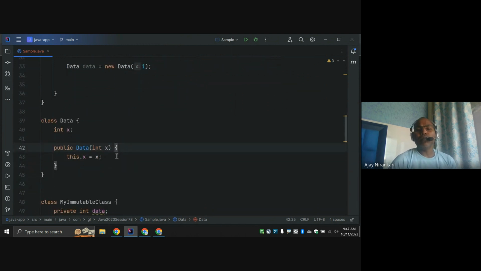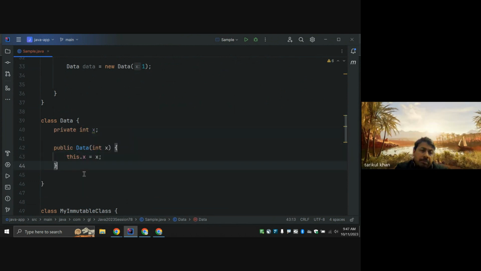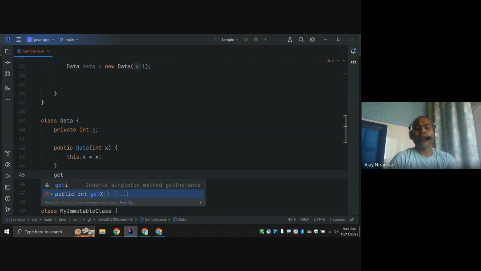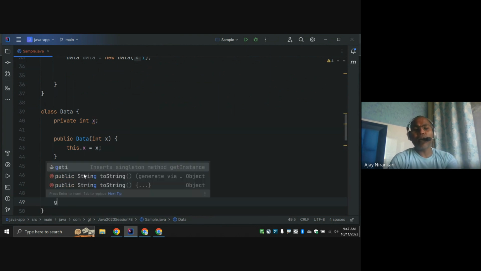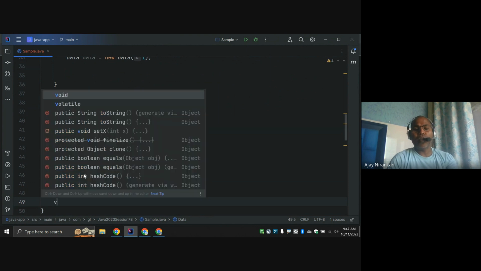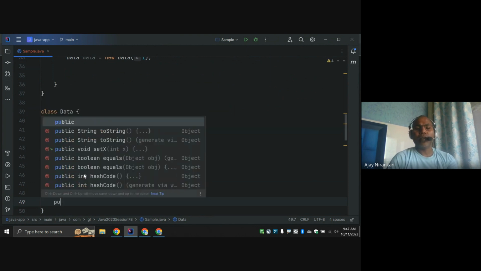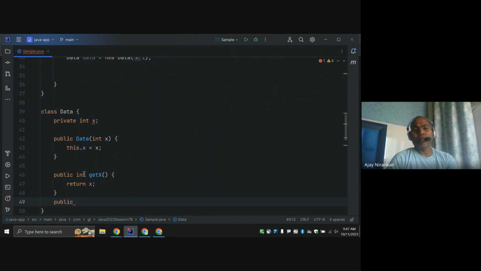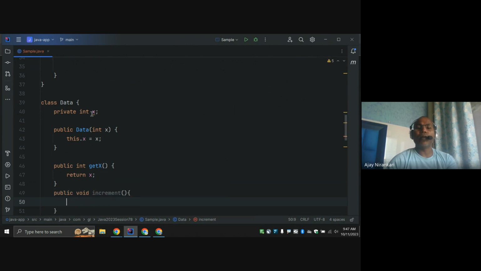Now we have one variable, let's make it private. It has a get method that returns the value, and an add method: public void increment. It just increments whatever value x has, x plus plus.